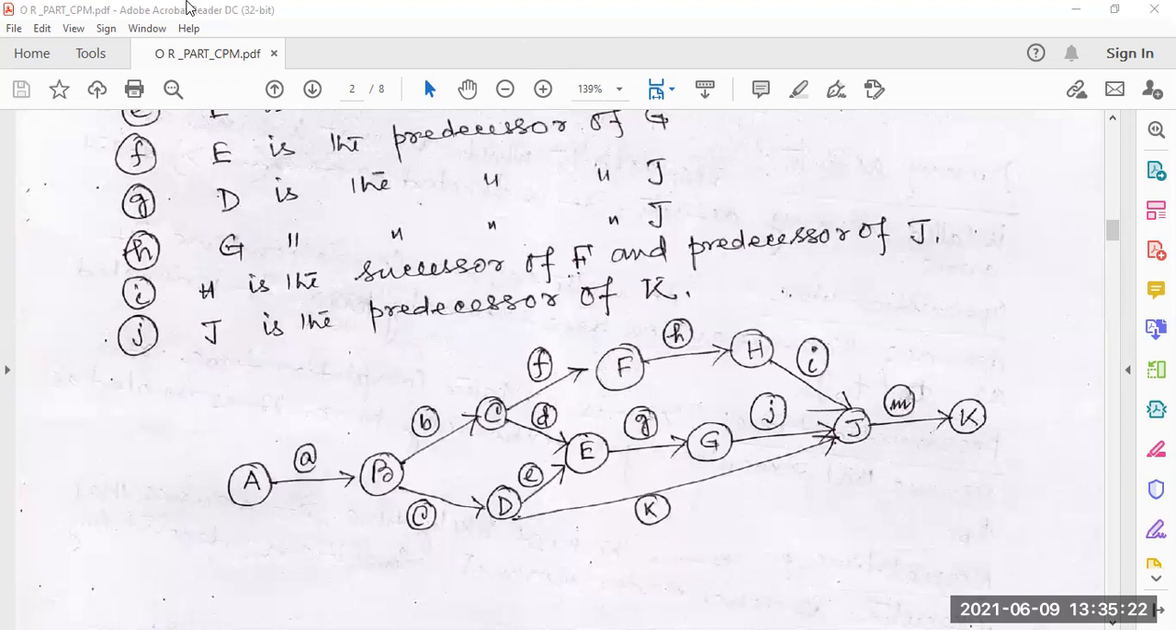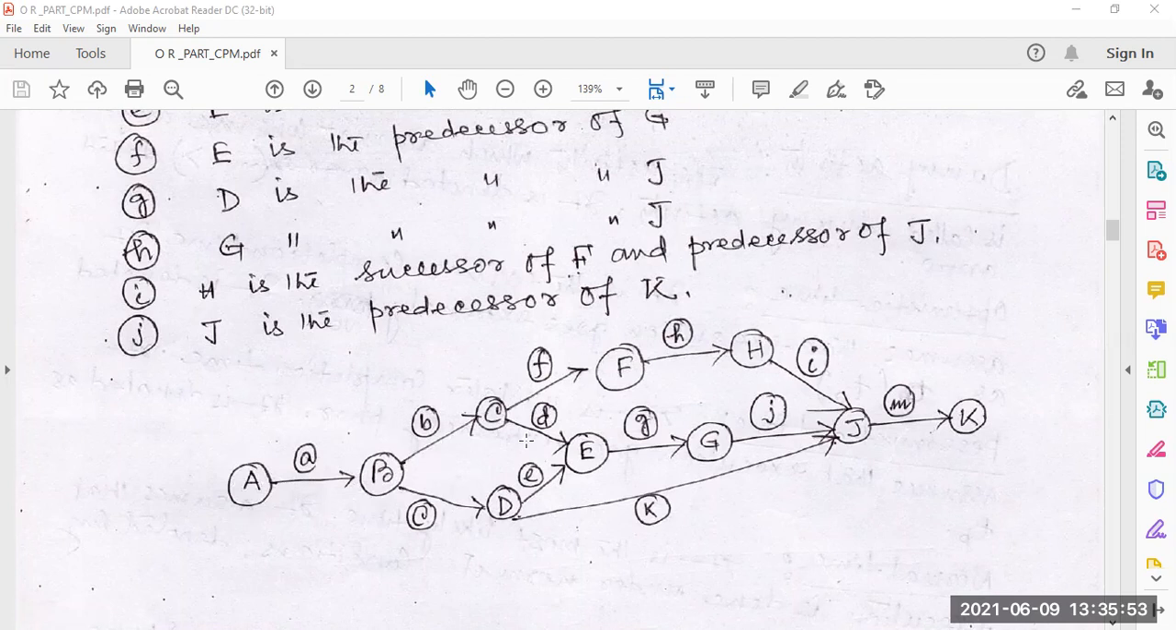Is it understood? What is given here? We have done exactly that. A to B, B to C and D. Then D to E and F, as E and F both are the successors of C and D. As B is the successor of A, or A is the predecessor of B, we are taking A to B as one arrow. This arrow means the activity, and circle means the event.